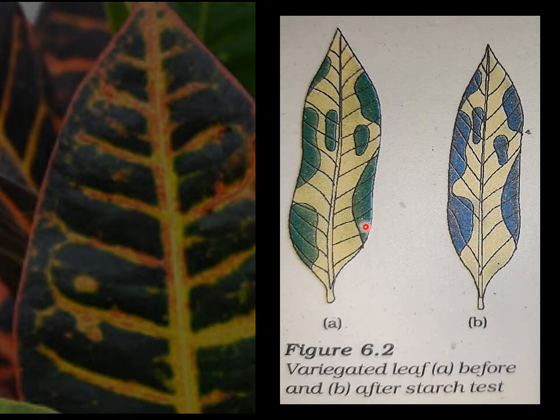The first picture shows the variegated leaf before testing, and this picture shows the variegated leaf after the starch test. You can see that wherever the chlorophyll is present, only there the starch is present. This shows that chlorophyll is important for photosynthesis.